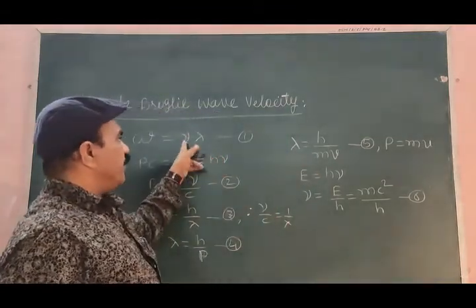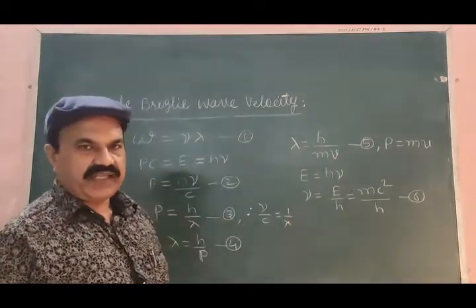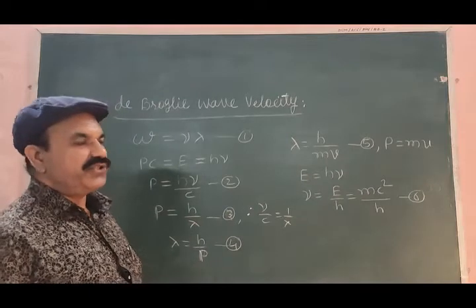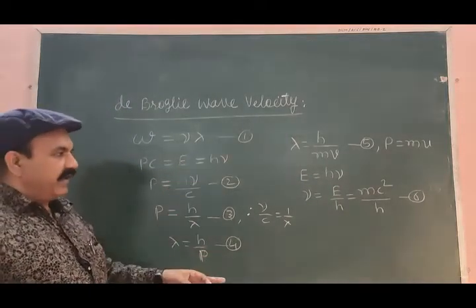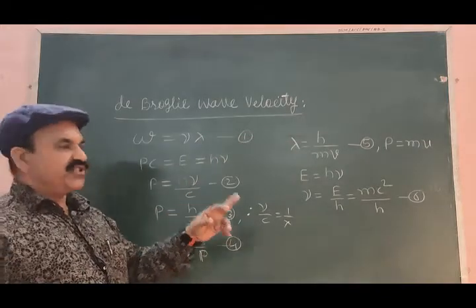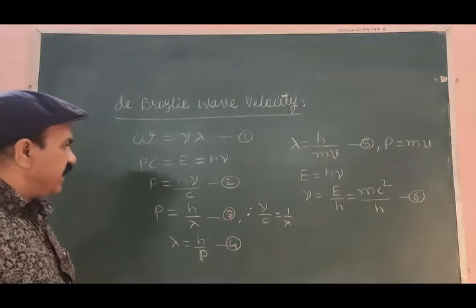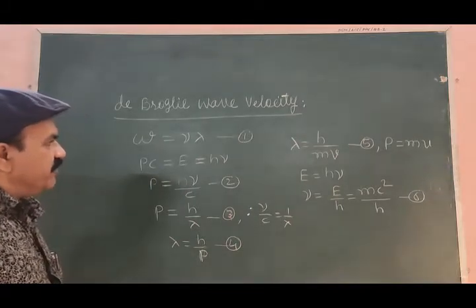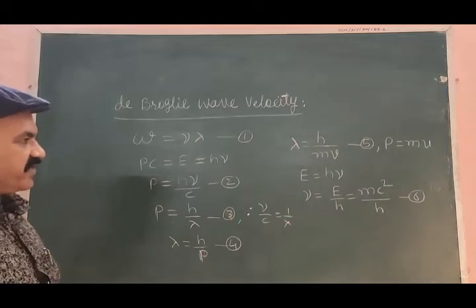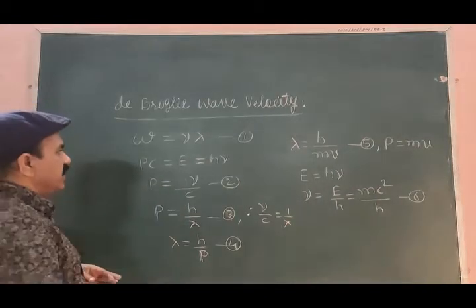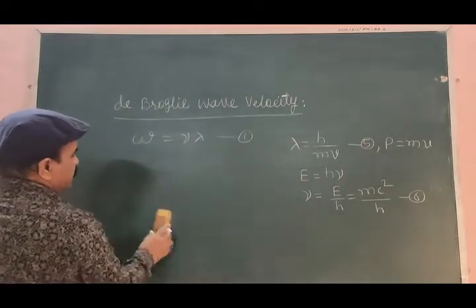So for lambda in equation 1 we got equation 5, and for nu in equation 1 we got equation 6. Let us substitute lambda from 5 and nu from 6 back into equation 1.